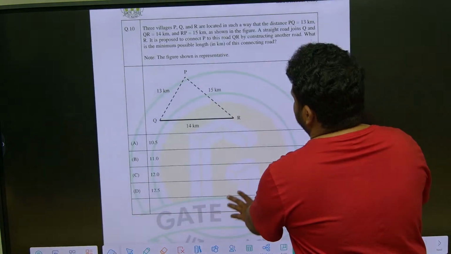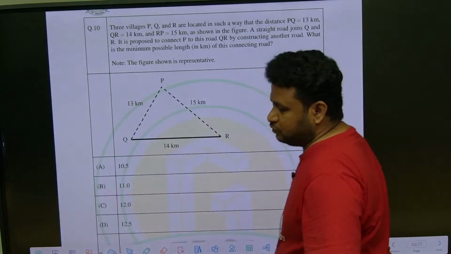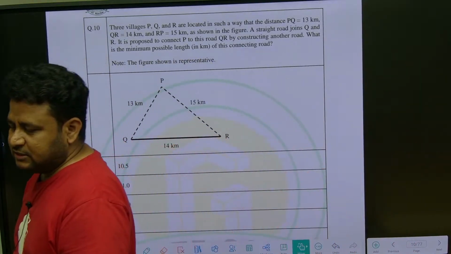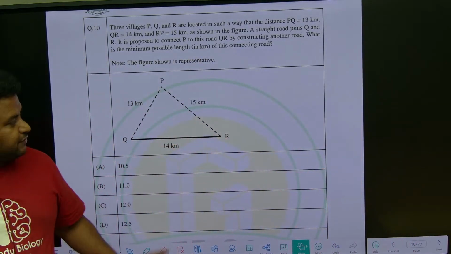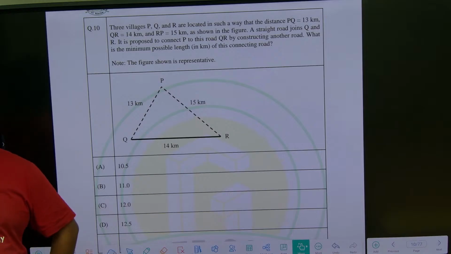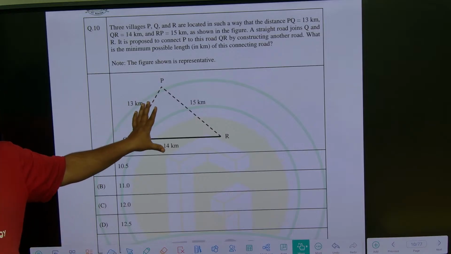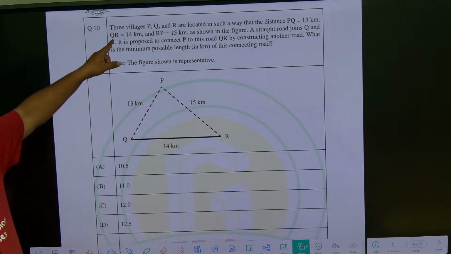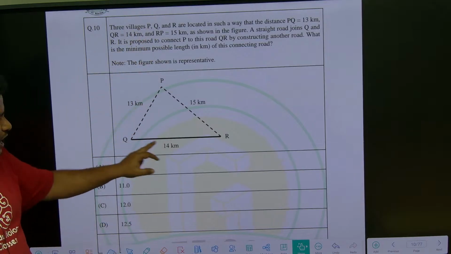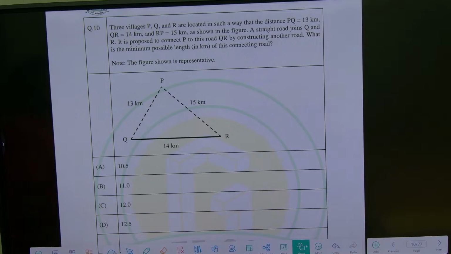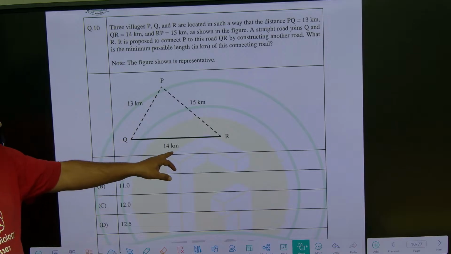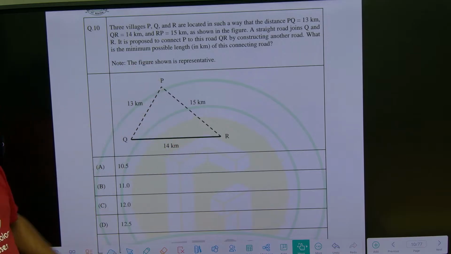So, this is the question I told you. From geometry they have given. I told you in geometry triangles, squares, rectangles and circles are important. They were given based on triangle. But here you have to know some basics about triangle. See here, 3 villages P, Q, R are located in such a way that the distance PQ is 13, QR is 14 and RP is 15 km as shown in the figure.